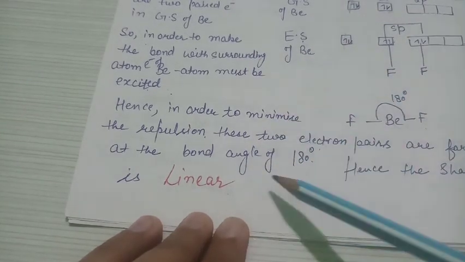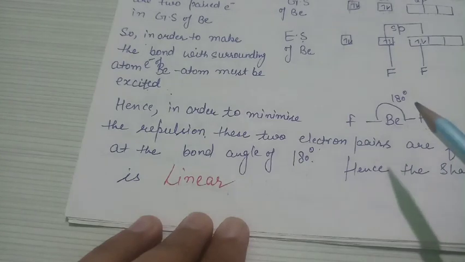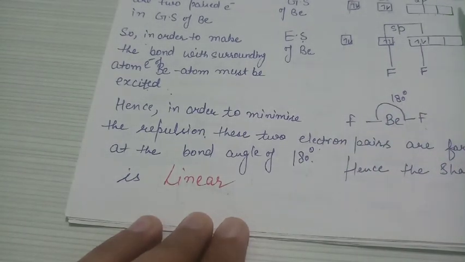If a lone pair is involved in the molecule, then geometry and shape will be different, because geometry is decided with the help of hybridization, whereas shape is decided by the bond pairs only. So whenever only bond pairs are involved in your molecule, geometry and shape will be the same. You have to focus on whether you are looking at bond pairs or lone pairs. If a lone pair is present in your molecule, then geometry and shape will be different.